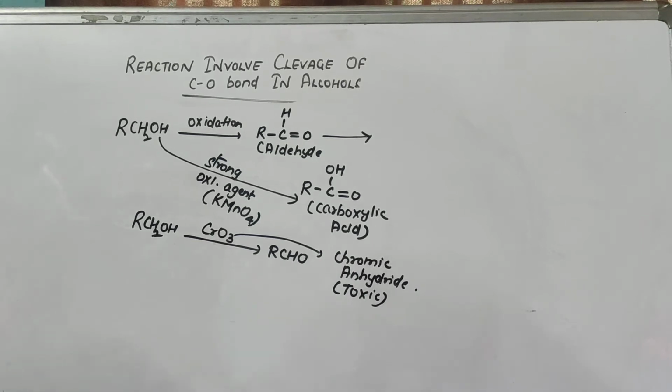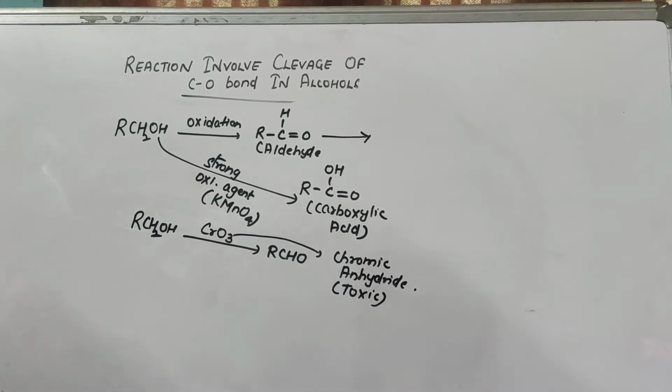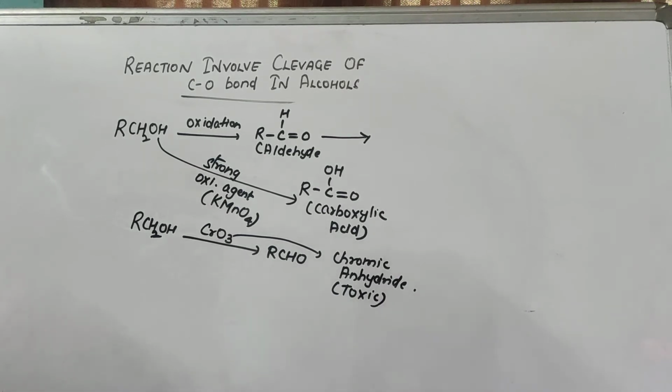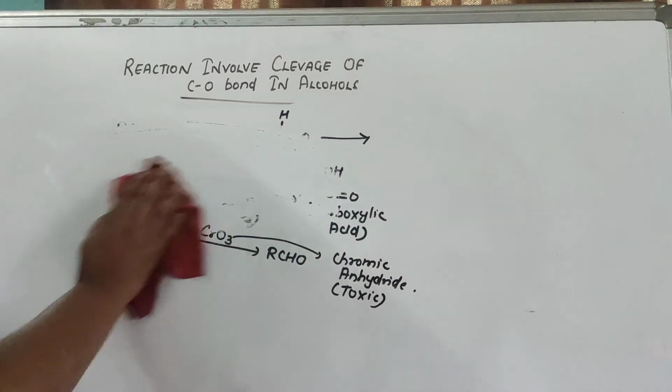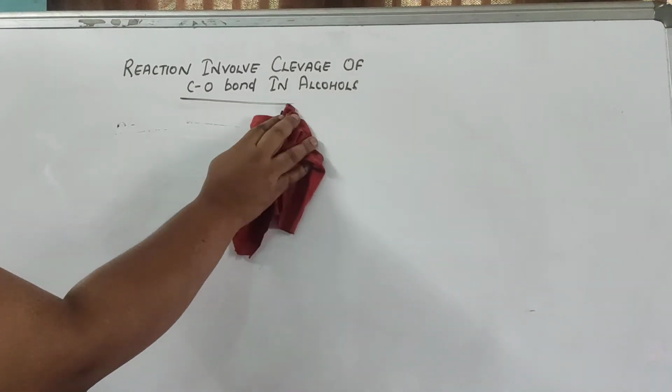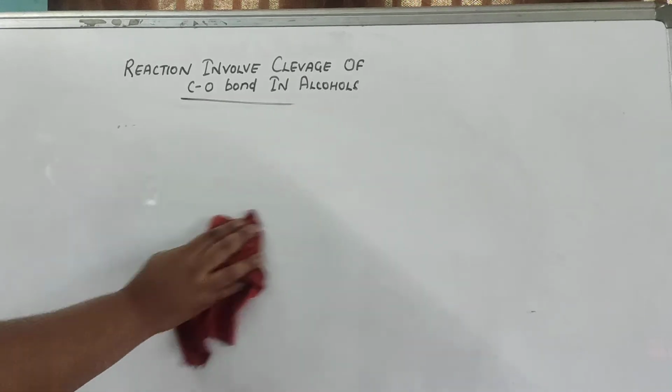That's why they have come up with a better reagent, which is PCC, pyridinium chlorochromate, which they are using in the next reaction. You can see they are using PCC in the next reaction as an alternate for CrO3.